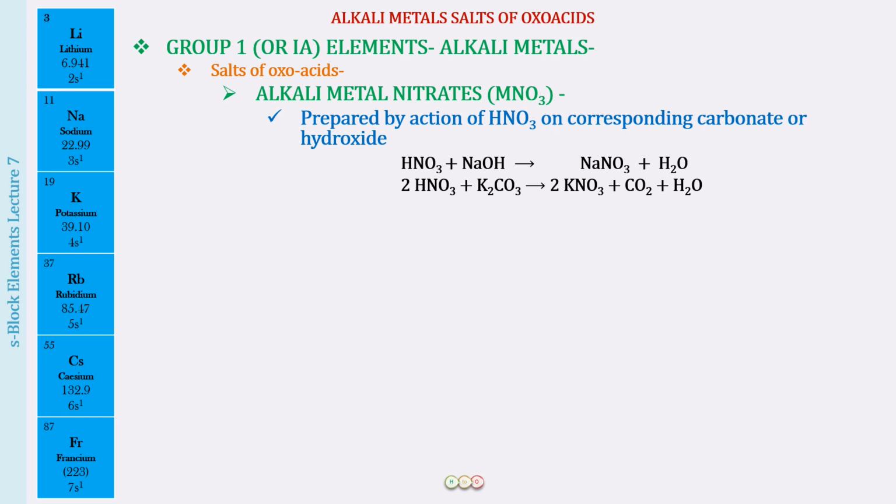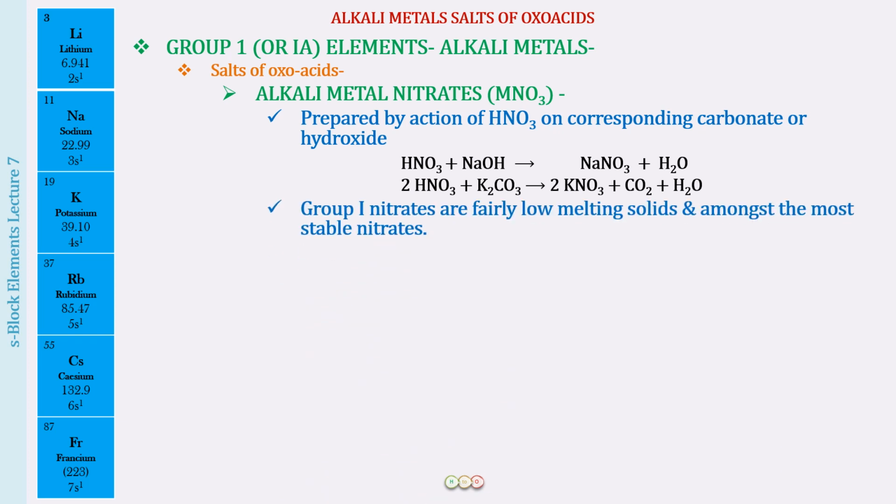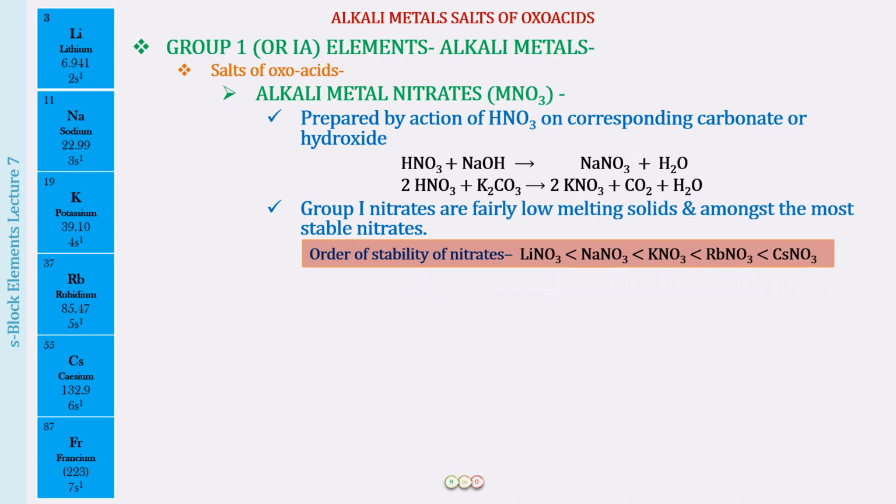Now the group 1 nitrates are fairly low melting solids and amongst the most stable nitrates. So this is what you have to remember very importantly, that these are quite stable nitrates, and the stability order is going to be the same way. Down the group, stability is going to increase. Again, the same rule, please remember that the nitrate ion is a large anion, so this will be more stable when it is with a large size cation.